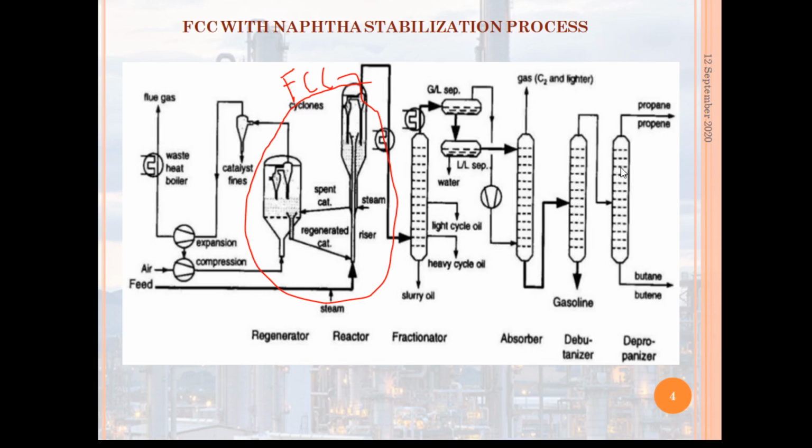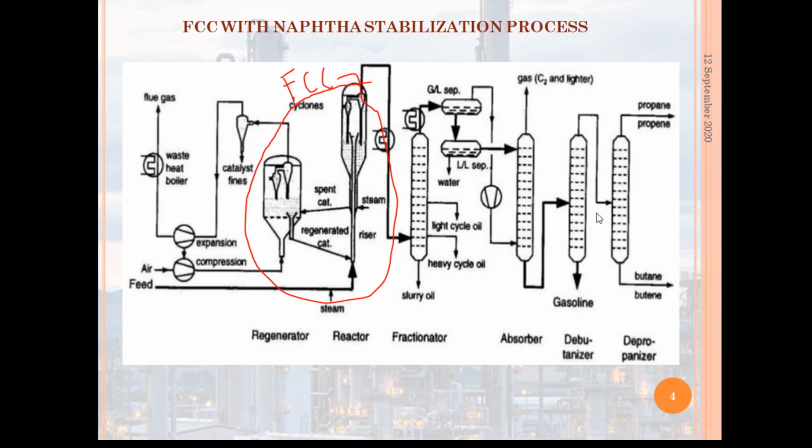In the debutanizer unit, it removes the butanes and lower hydrocarbons from naphtha, and the product is debutanized stable naphtha, or gasoline.